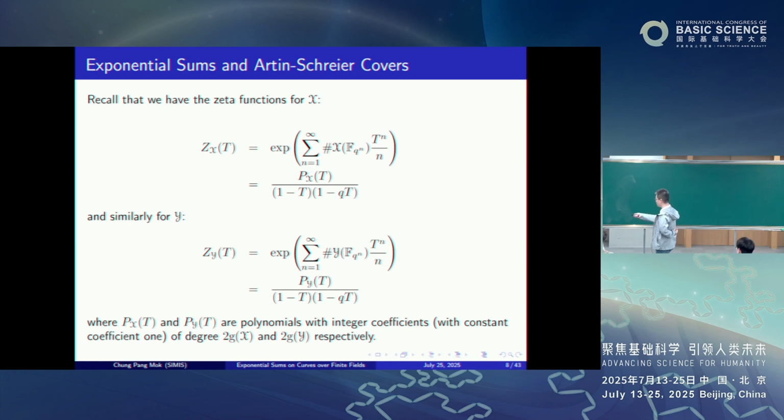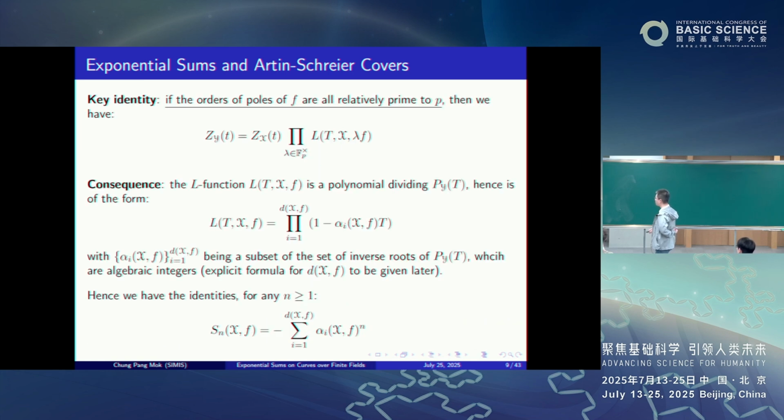Now, the consequences are as follows. Recall that the zeta function of Y is a rational function, the numerator being a polynomial P_Y(t) with degree 2 times the genus of Y. So from this factorization identity, we deduce in particular that the L function of the exponential sum for the pair (X, f) is actually a polynomial dividing P_Y(t), namely the numerator showing up in the zeta function of Y. And hence it's of the following form.